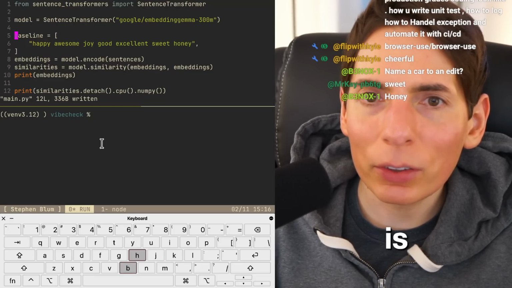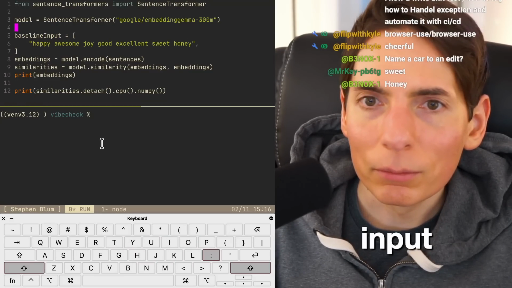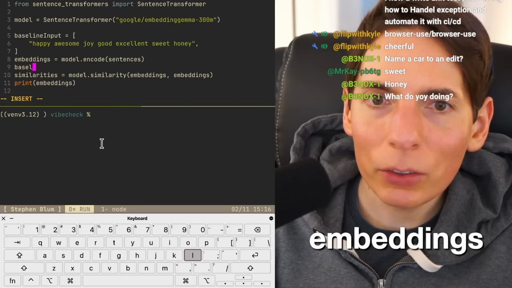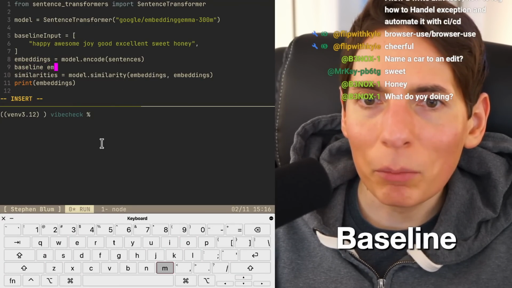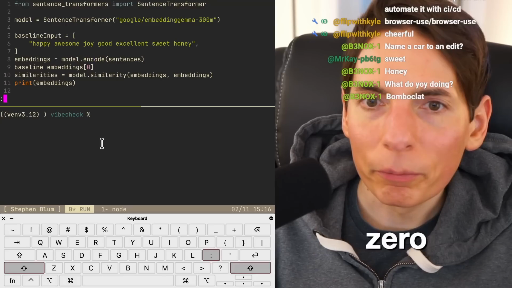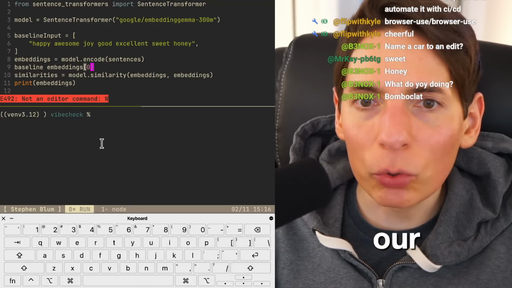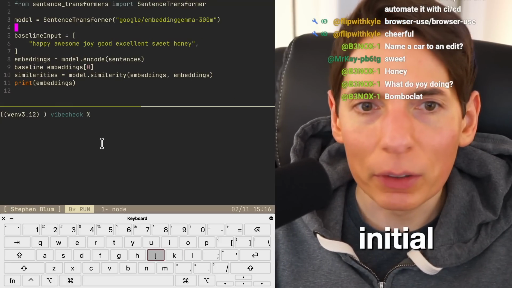This is our baseline input. Our baseline output. So embeddings baseline will be embeddings 0. I think that's the idea. And then we need our, so this will get us the initialization.